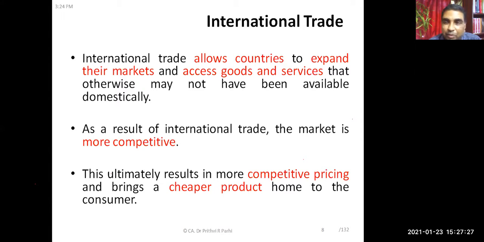If you go to the market, you may see some electrical equipments or some toys, etc. You can find they have come from international market. And international trade allows the country people to have access to those goods and services. Okay, right?